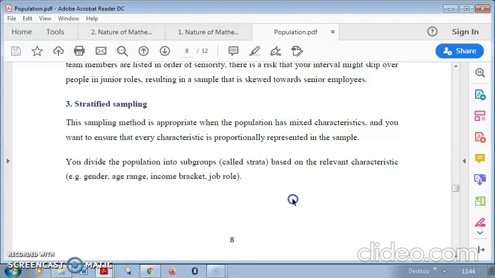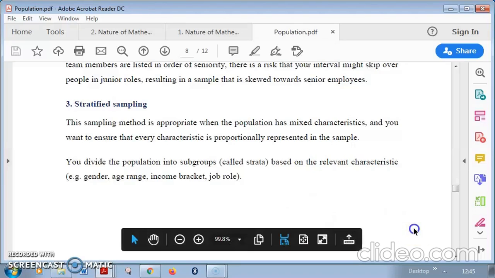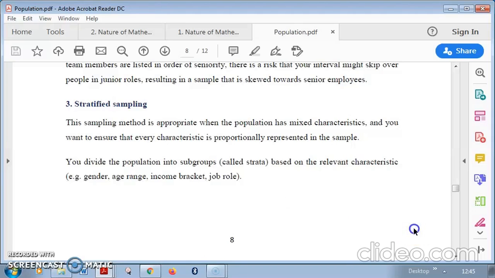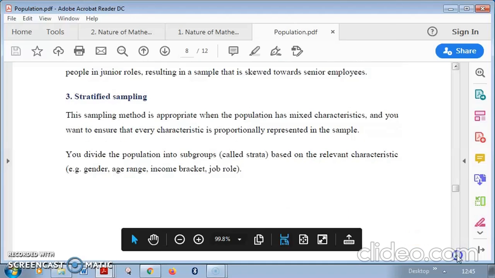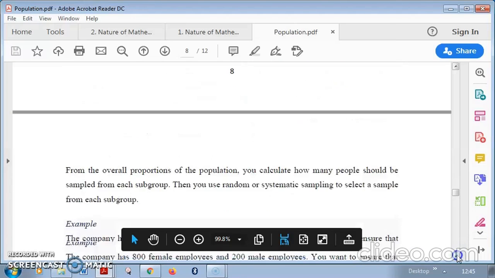That subgroup is known as a strata. But this strata will be homogeneous, based on the relevant characteristics. You may divide into gender, male and female, or you may further divide by age group, or further divide them into income, job, something like that. So that division is made according to the need, what exactly you are going to select. According to your need you are going to divide. Right?